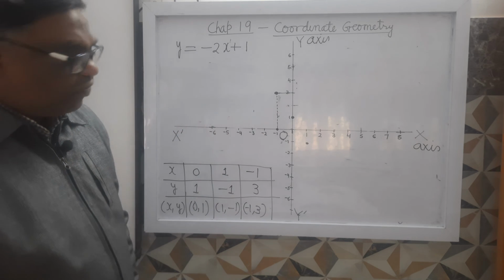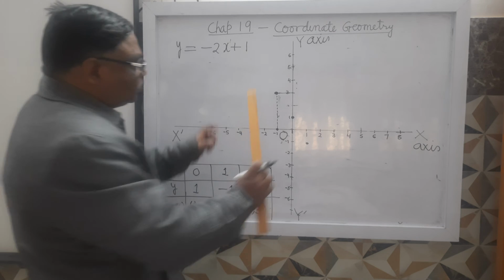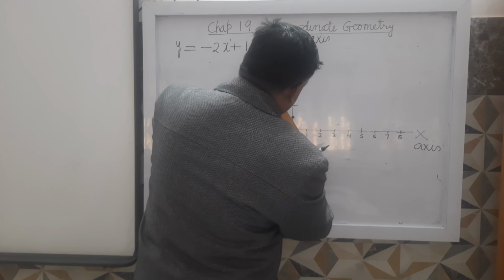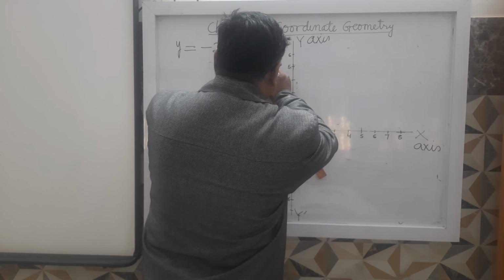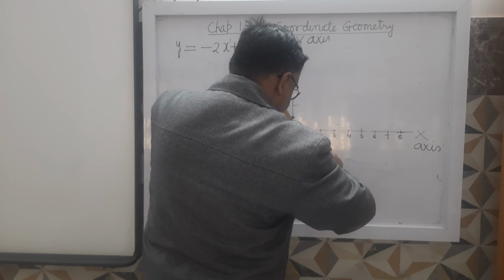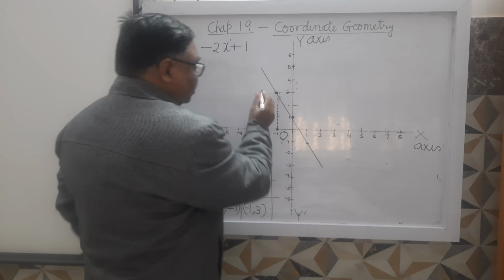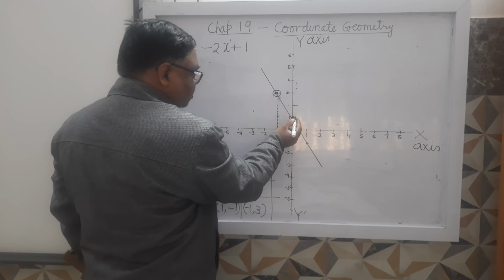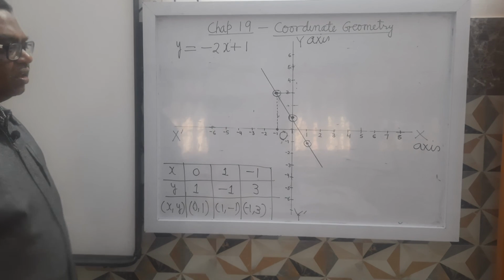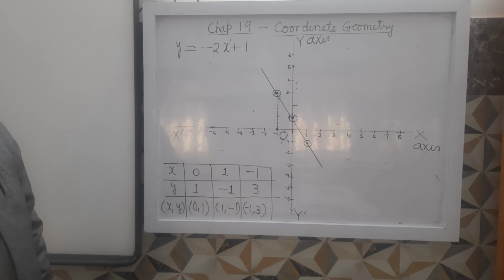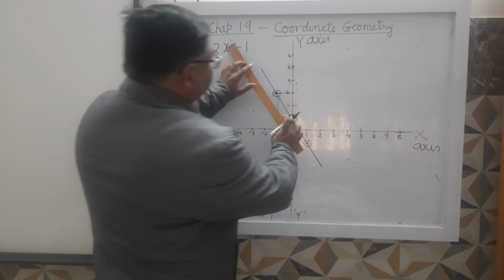Now when you join these points, they should lie on the same straight line. You encircle these points. They are lying on the same straight line. Now one more thing I am telling you.